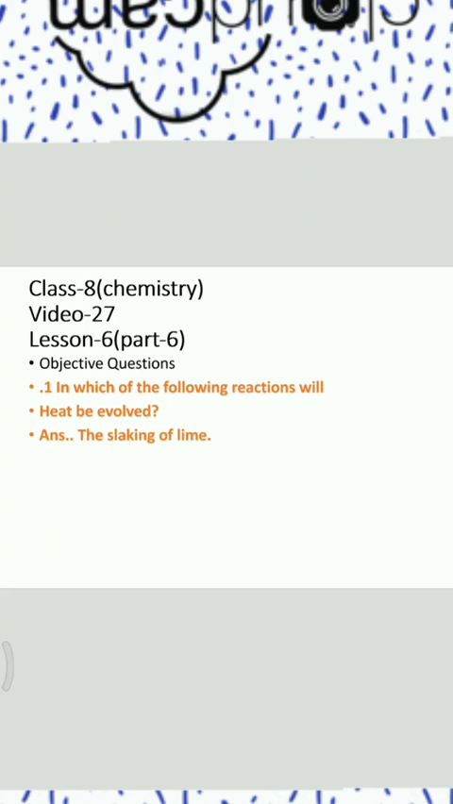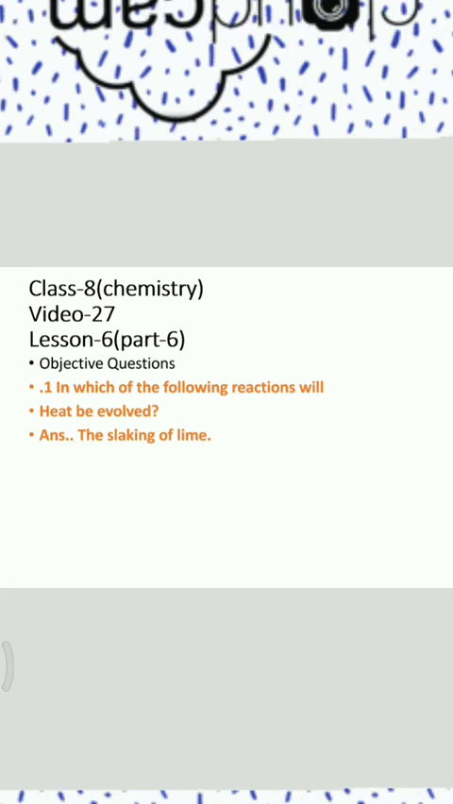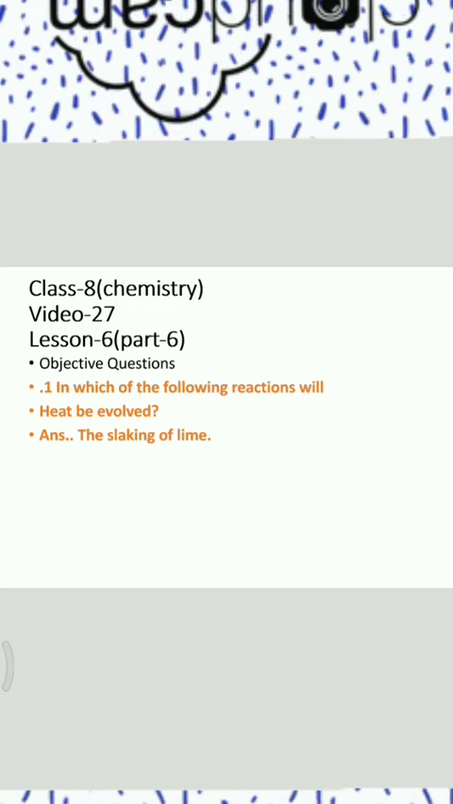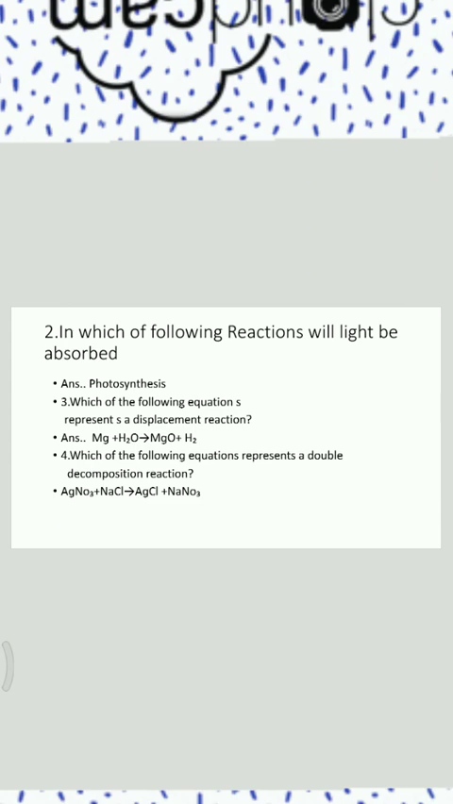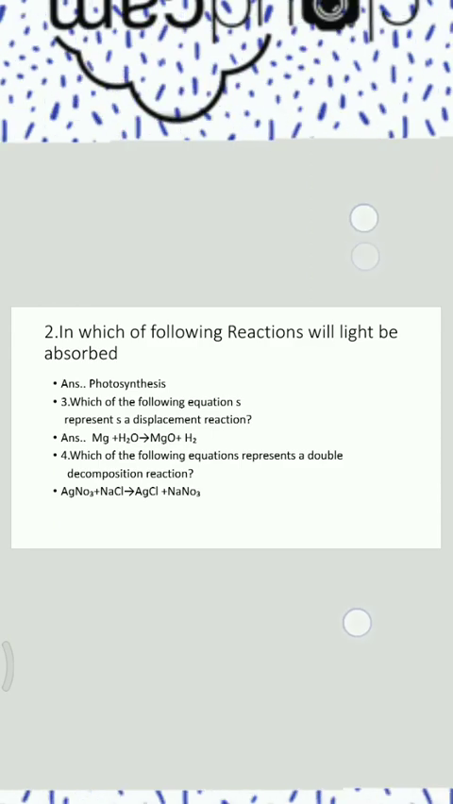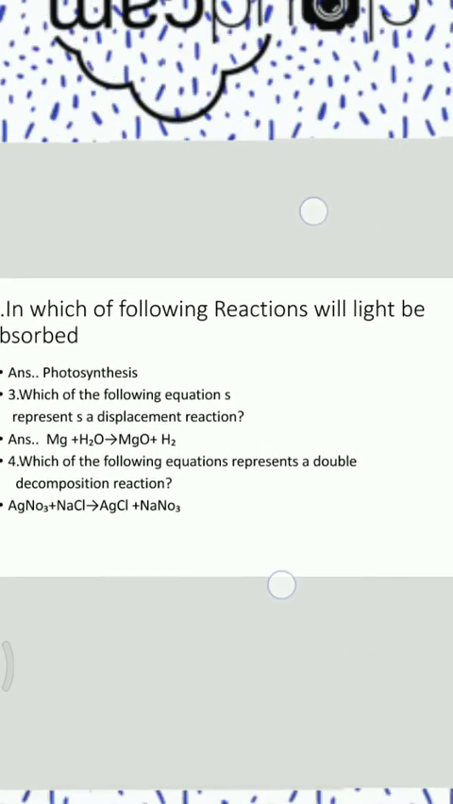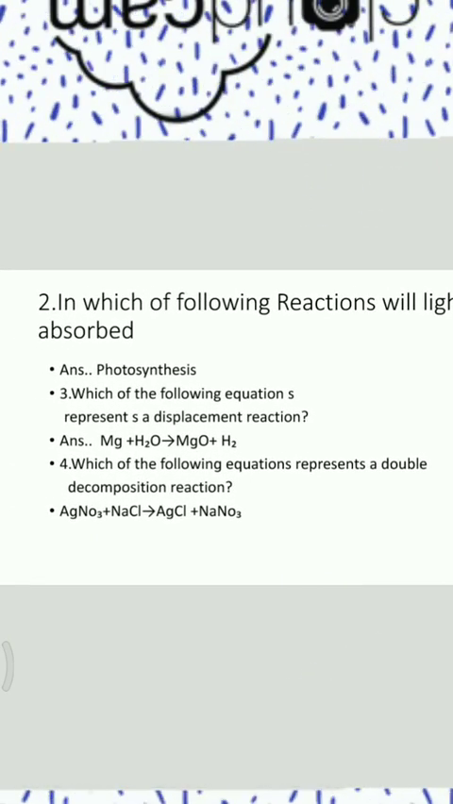Objective questions. First question, in which of the following reactions will heat be evolved? The correct answer is the slaking of lime. Four choices are given in the book. Second, in which of the following reactions will light be absorbed? Correct answer for second, photosynthesis.